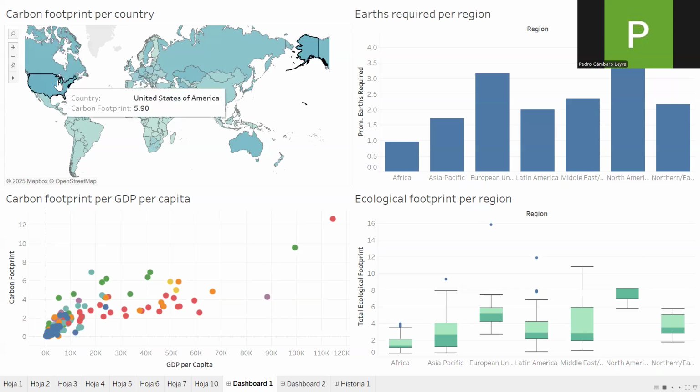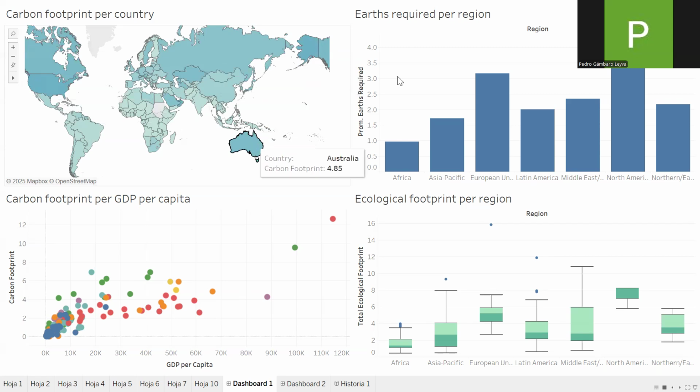So first of all, in the map, we can see that there are countries that generate a lot and some regions that don't. As you can see, South America or Africa don't generate a large carbon footprint. But countries such as the United States, Canada, Russia, or Australia do generate these high amounts.